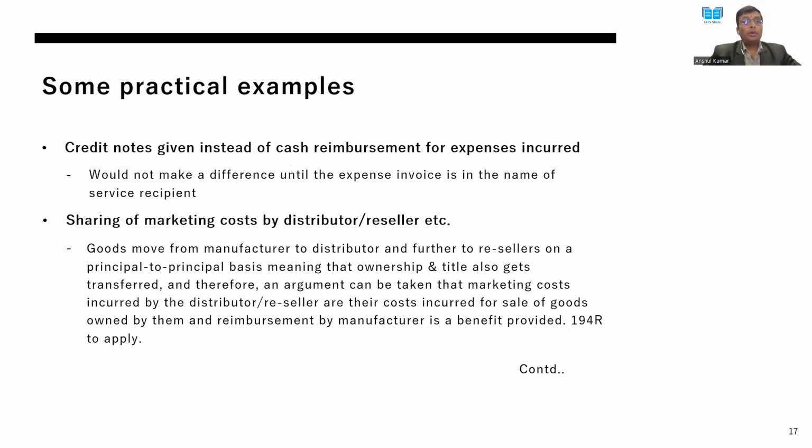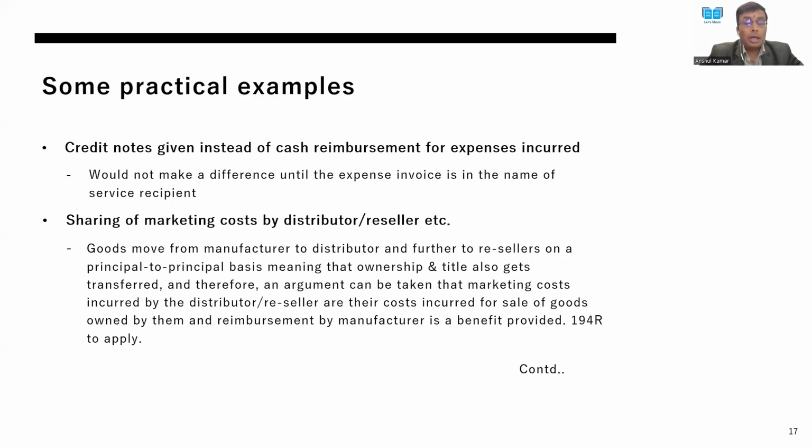Okay, so now an allied question to the discount provided against sale. Many times it happens that a few reimbursements which are to be made to the dealer or distributor or anybody else are not given in cash or in kind, but are just adjusted against the sale price itself.